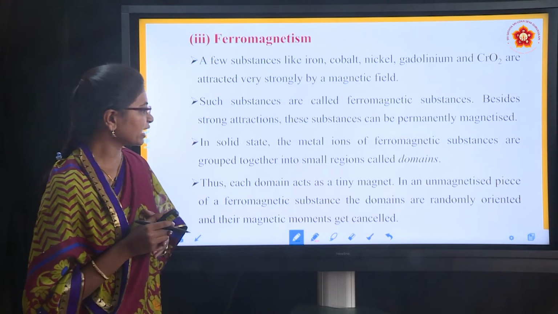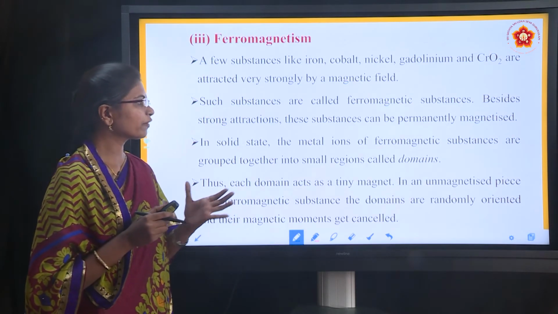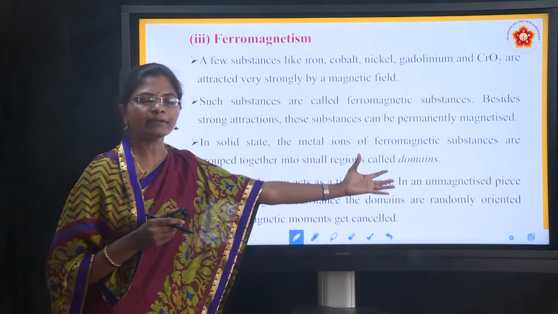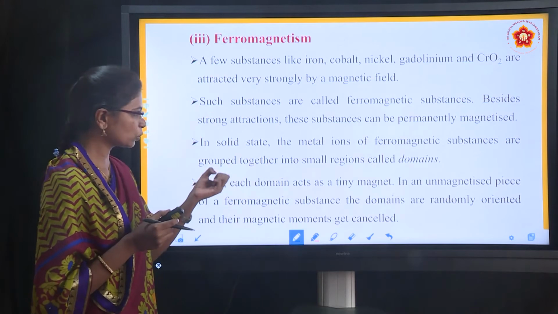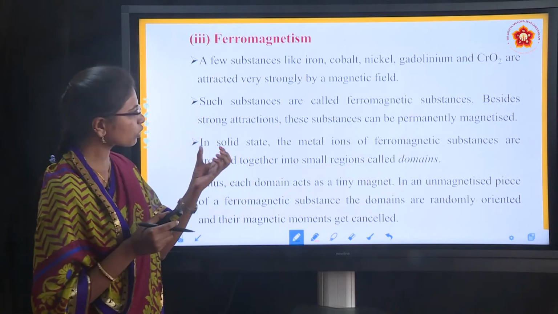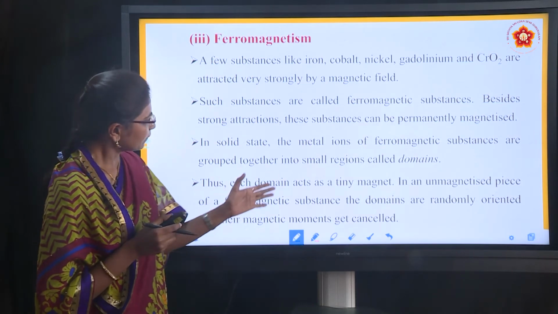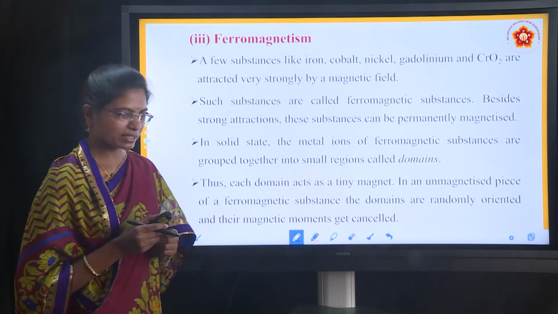In the solid state, the metal ions of ferromagnetic substances are grouped together into small regions called domains. They collectively form a group, and that small region is called a domain. Thus, each domain acts as a tiny magnet.